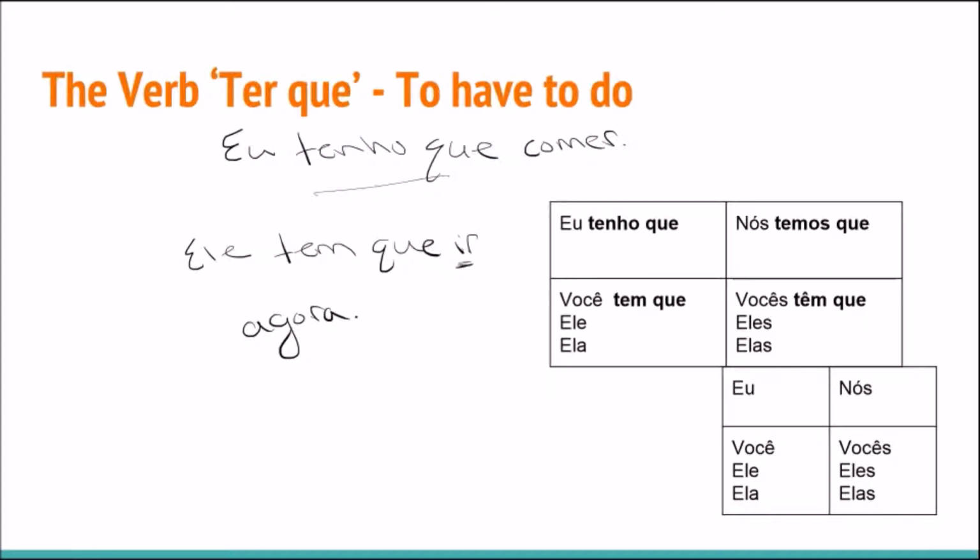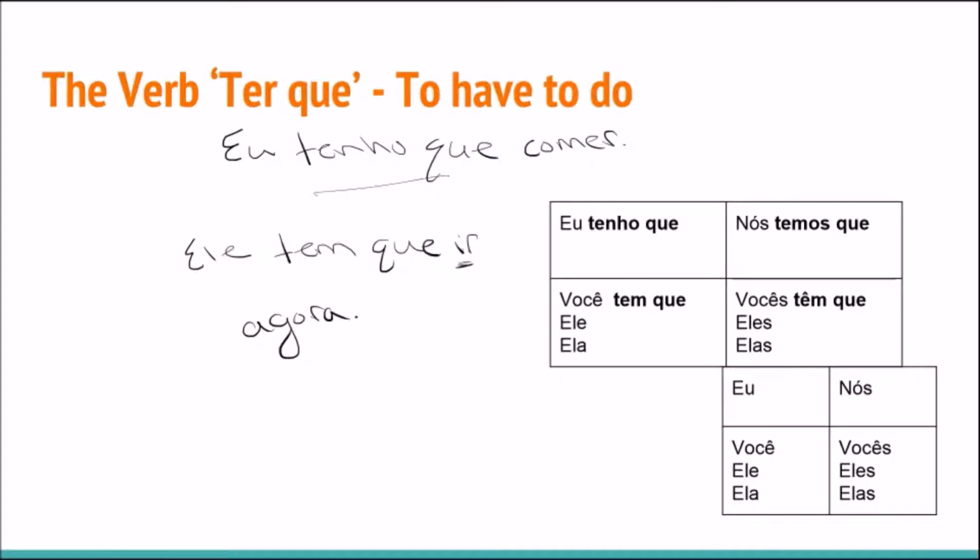Ele tem que ir agora. Very similar to ele precisa de ir agora. He needs to go now and he has to go now. So they're both very similar. I completely understand if people get confused. I get confused at times, but in many cases you can use them interchangeably.